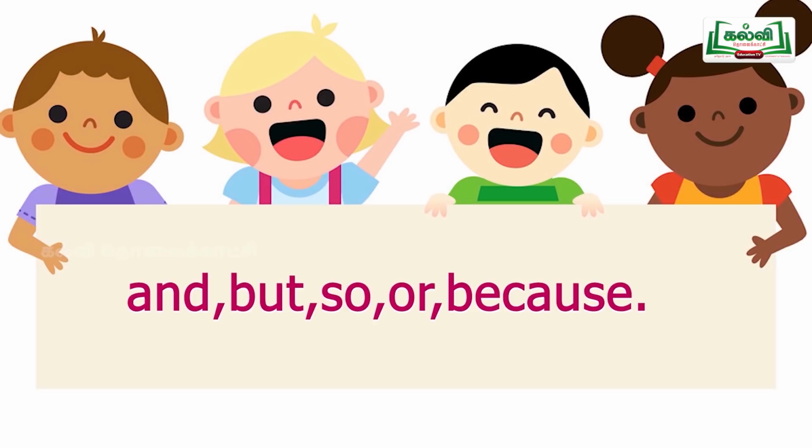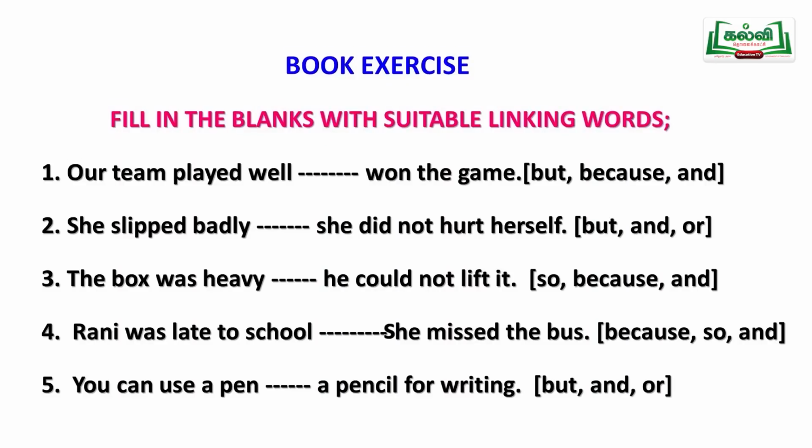Did you all understand the meaning? Where to use this word? You should know to read the sentence, understand the meaning of the sentence. Then only you can score full marks in this exercise. First one here, all of you take your book. The first lesson, pictogrammar. They have given these 5 sentences as exercise. Let us all keep your fingers on the book. The first line, read along with me. See the first sentence: our team played well, won the game. 3 options they have given.